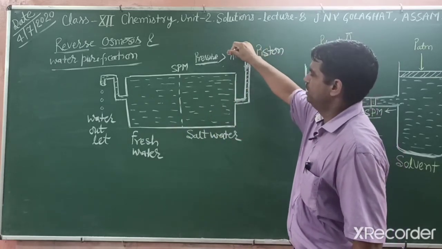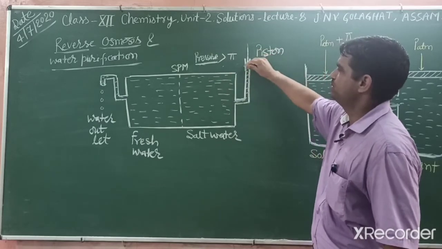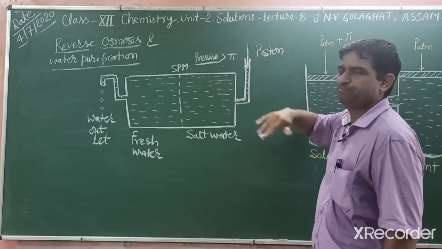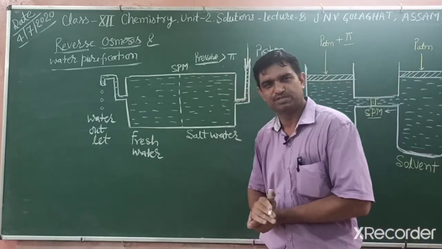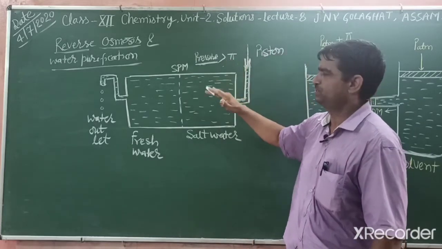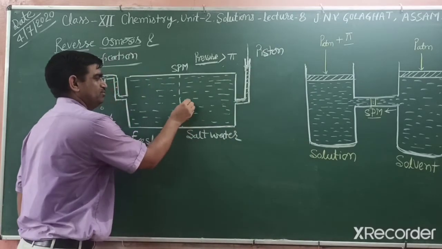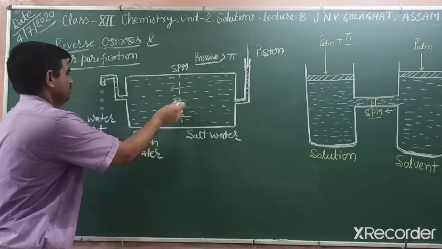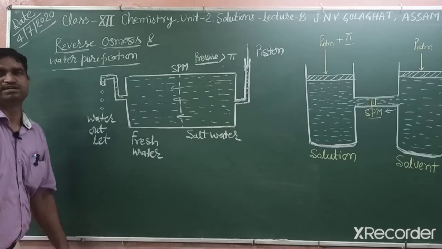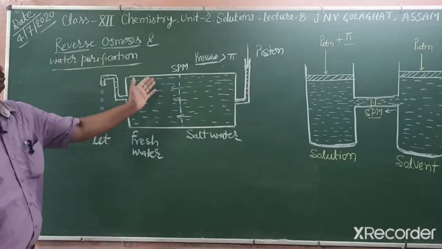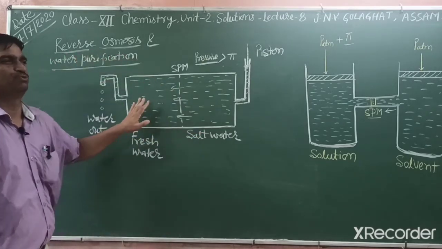So on the solution side we apply a piston, and that piston applies external pressure. If you apply extra pressure, more than osmotic pressure, then water molecules move through the semi-permeable membrane and we get pure water. This process is known as RO, reverse osmosis.